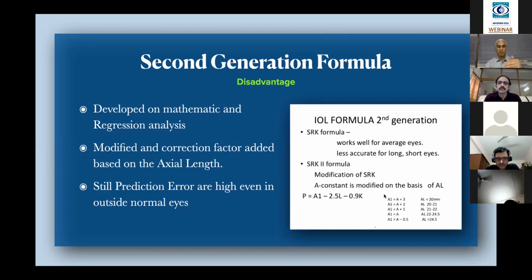Whereas for axial length beyond that size, they derived some correction factors. In short eyes, we have to add, whereas in myopic eyes, we have to subtract.